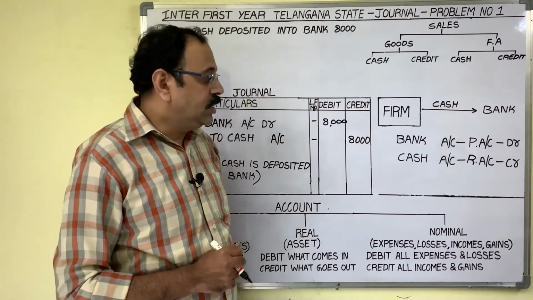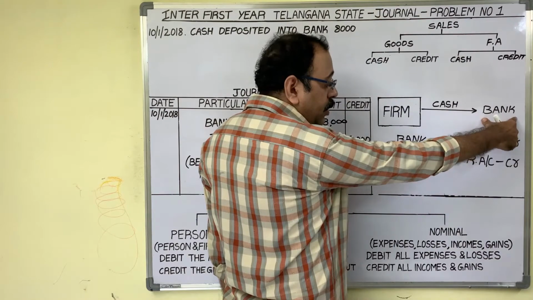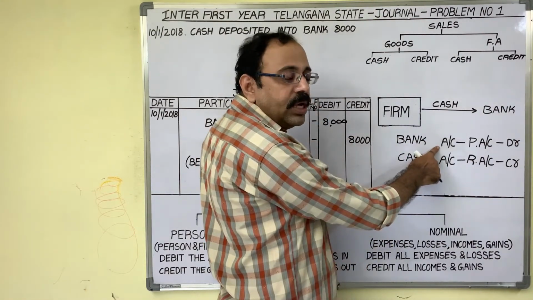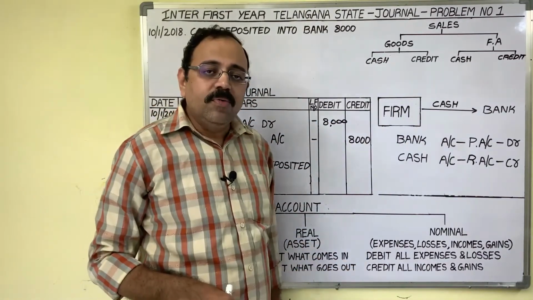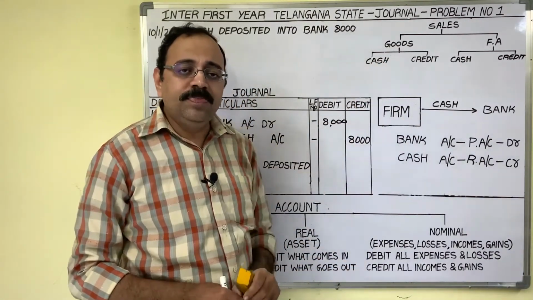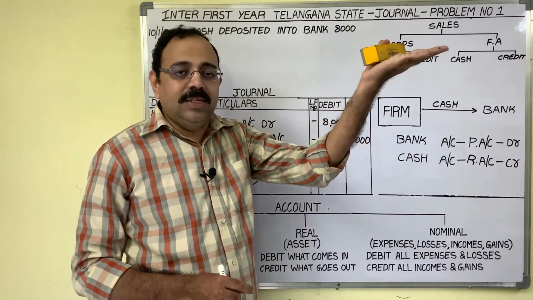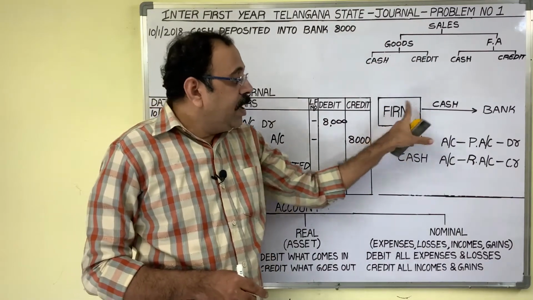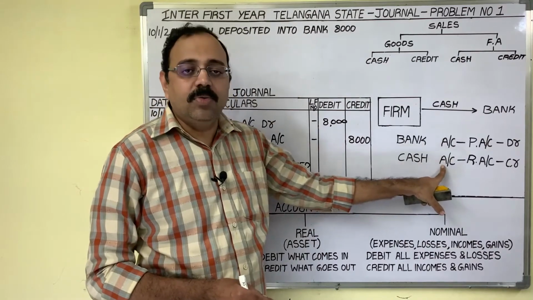First account is to whom we paid money? To banker. Therefore, bank account is one account. Sir, money is deposited in our account only, no? We are not paying to banker, no? Here actual meaning is our bank balance increased. That we are writing. Next, from the firm, cash is going. So cash account is another account.